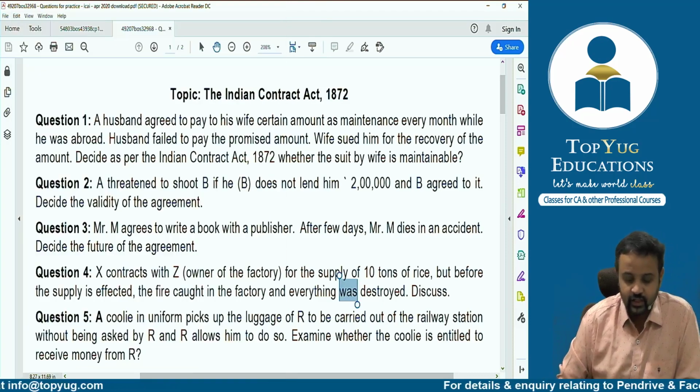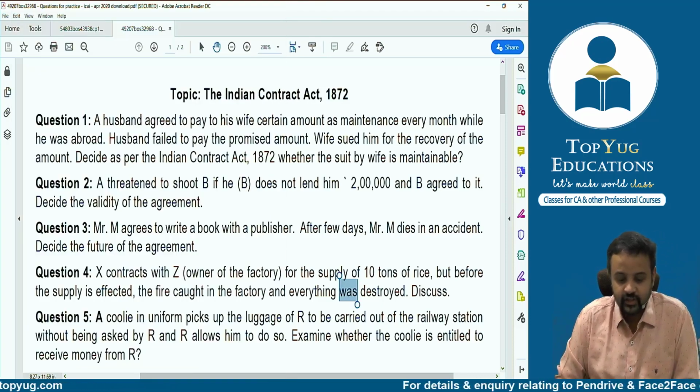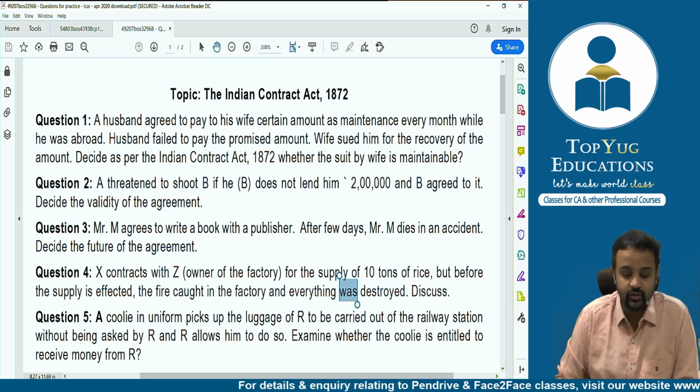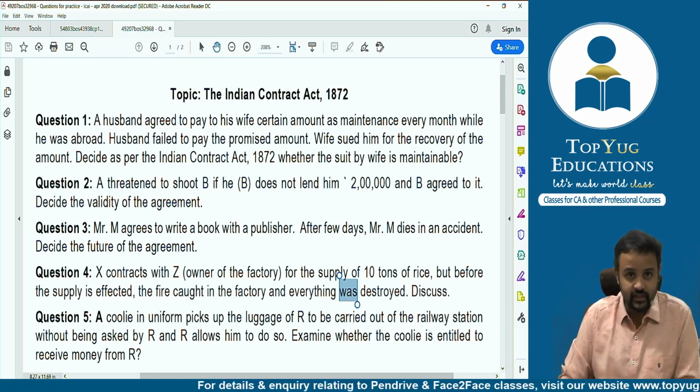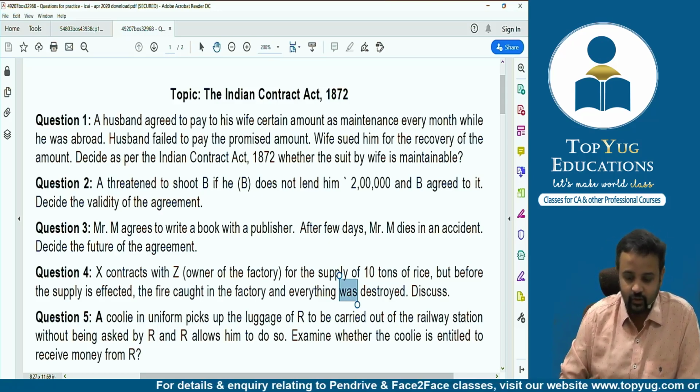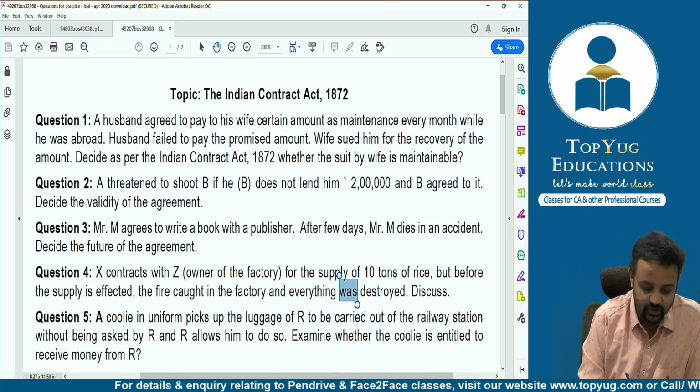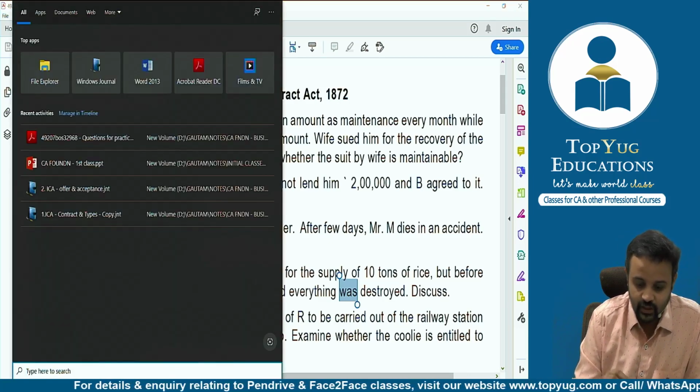What did we say? I'll read the question once again. Mr. M agrees to write a book with a publisher. After a few days, Mr. M dies in an accident. Decide about the future of the agreement. He's agreed to write a book, but then he died. Now, what will happen? That is the question. So, let's try to answer it.